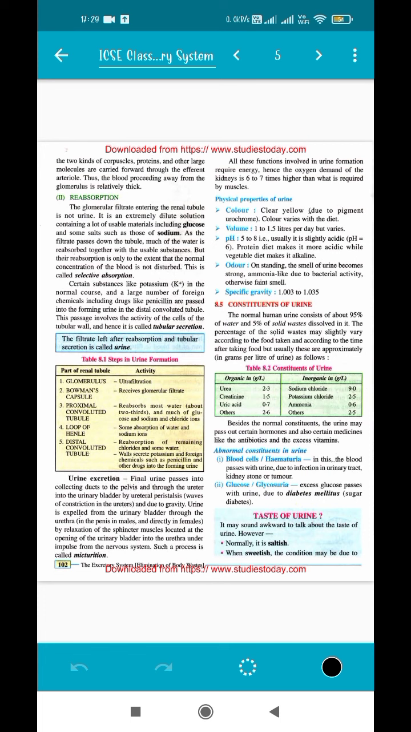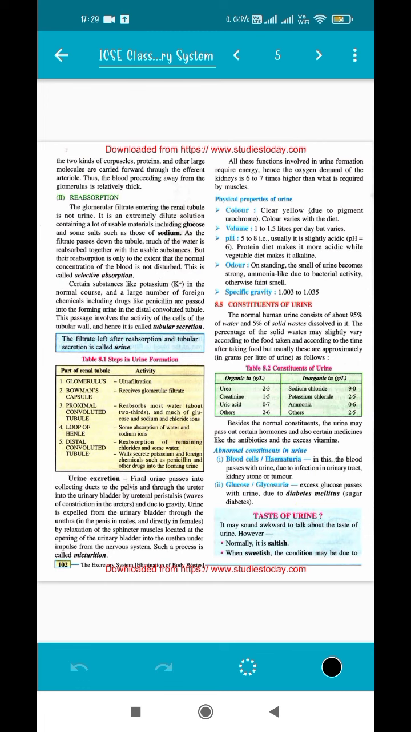The physical properties of urine, which we all have seen obviously. First of all, the color: it is clear yellow. It is yellowish, light yellowish in color, but it is clear. If it is not clear, that means we are suffering from some disorder. So why is it colored? Why is it yellowish in color? Because of urochrome. It's very important. Questions can come from this topic.